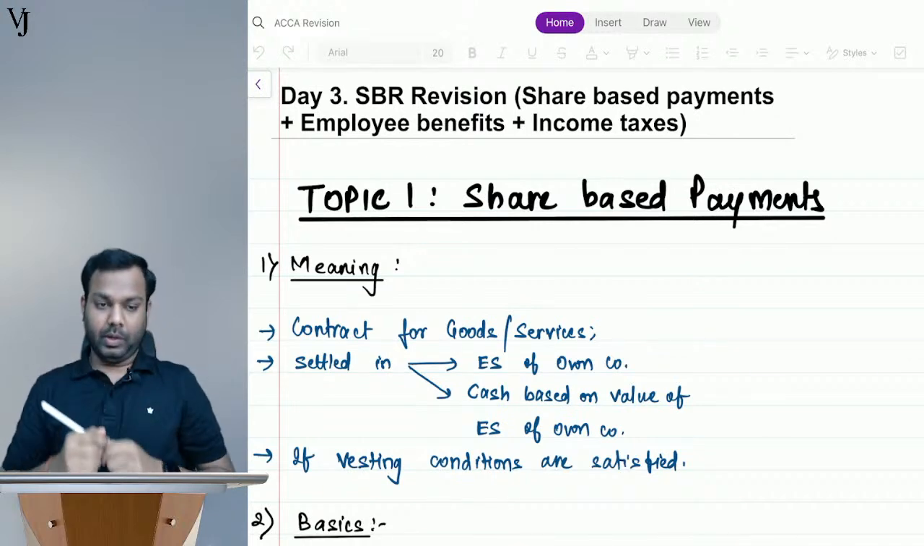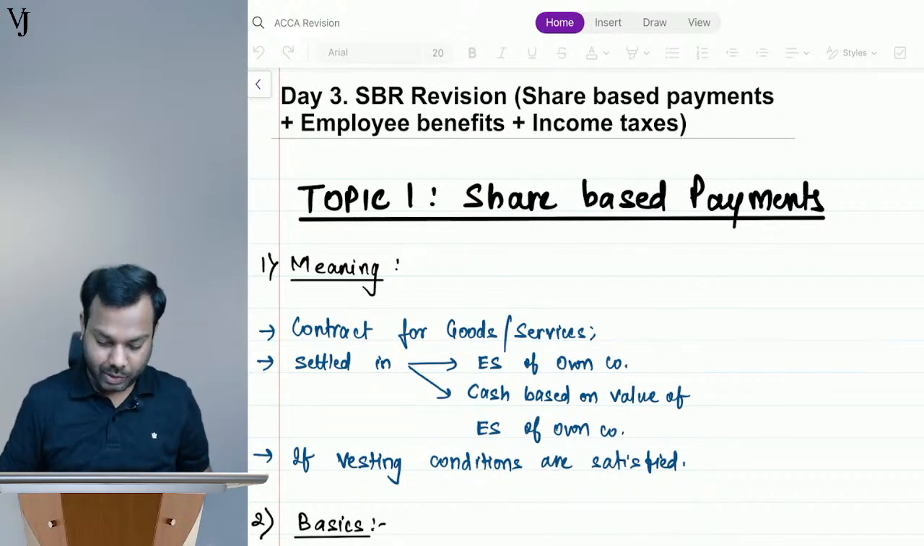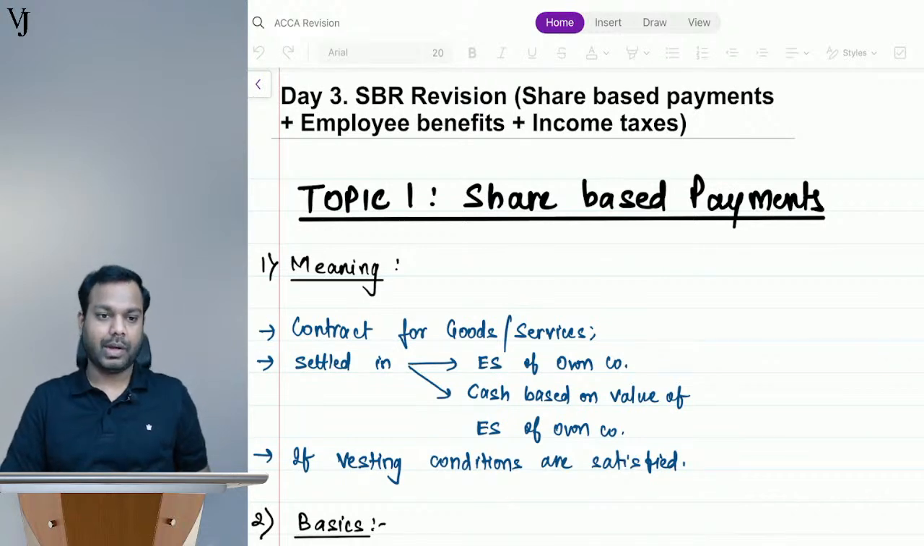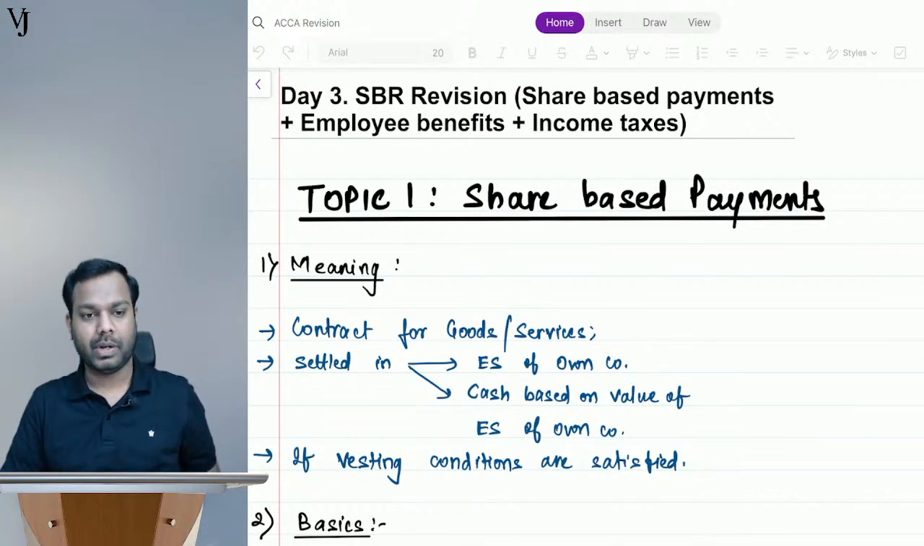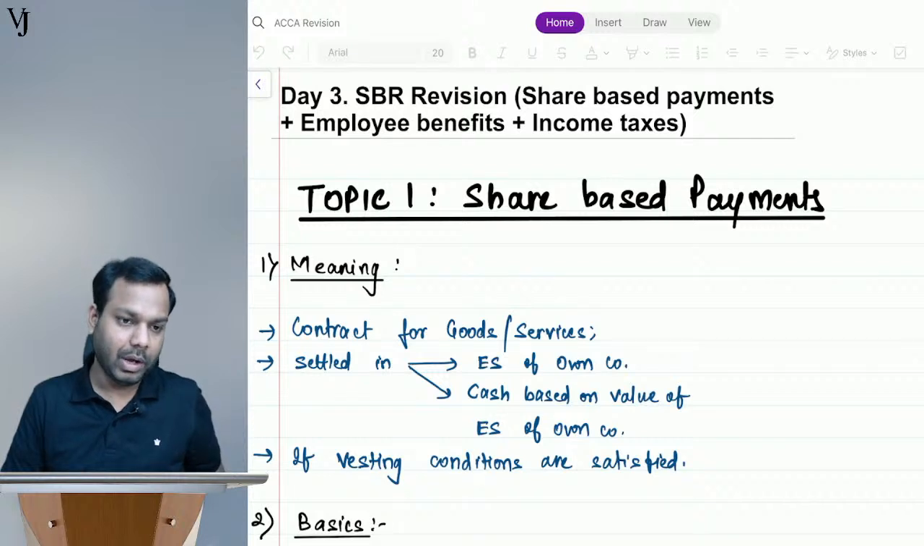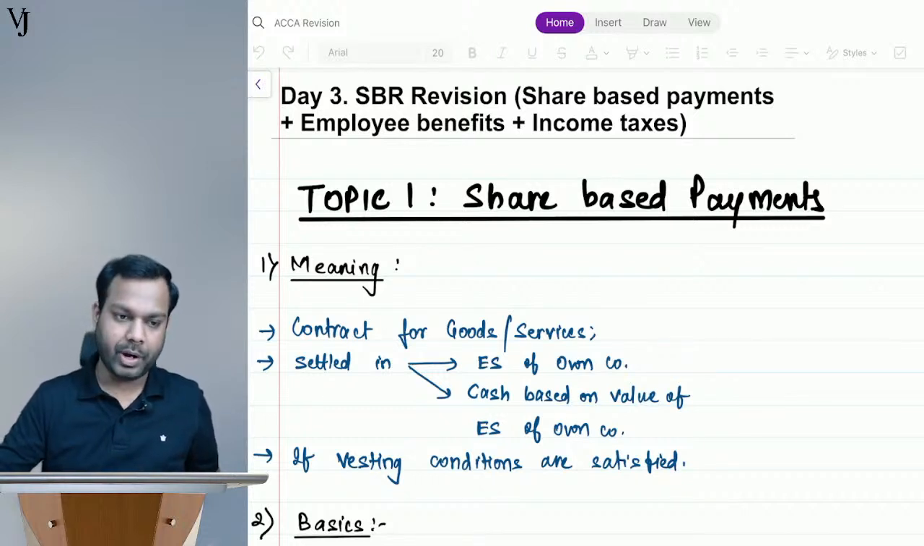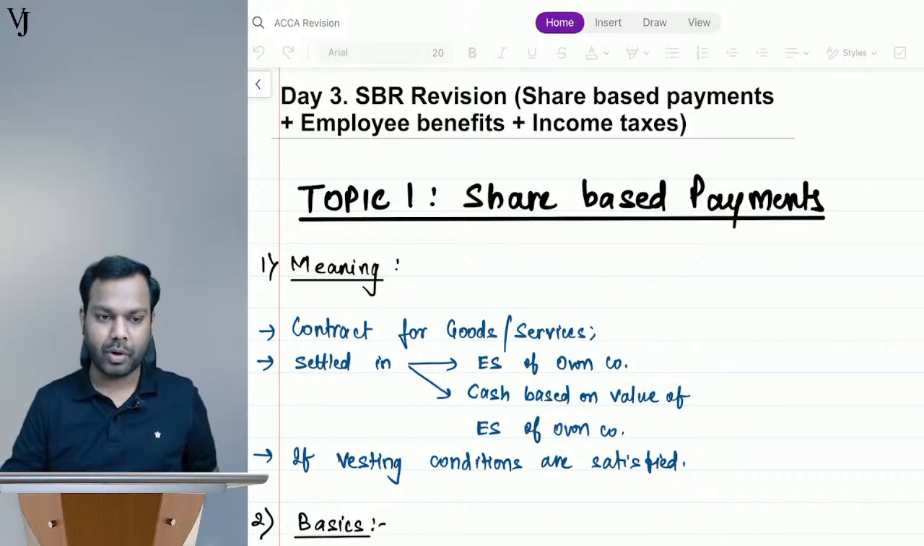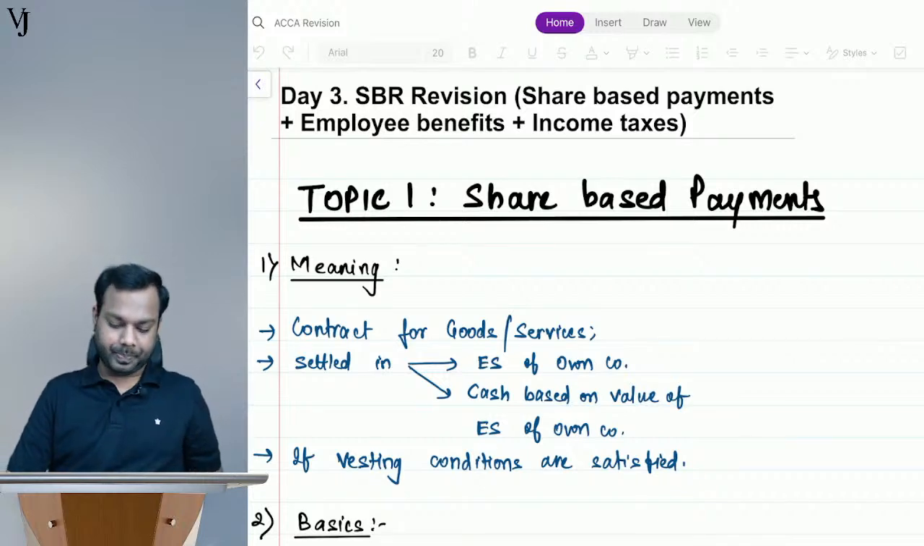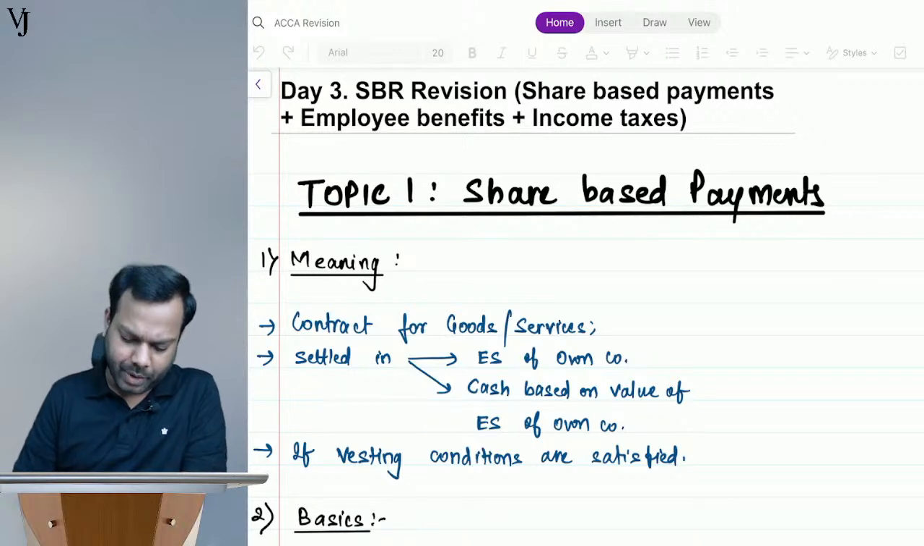Okay. So let's start today's session. I believe all of you are revising the concepts properly after the revision session as well, and solving your revision kit or the exam kit, whichever book you are referring to. In case you have any queries, definitely you can reach out to me and we'll try to resolve it. Now, starting with the topic for today, that is share based payments.